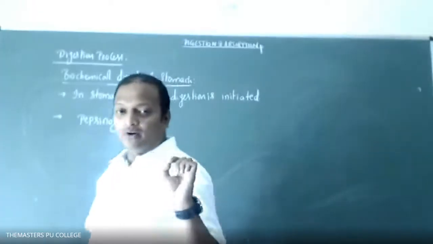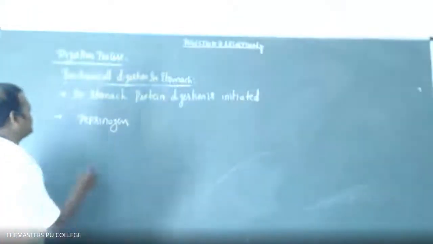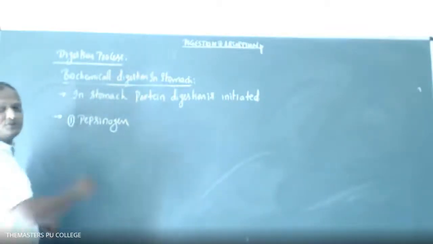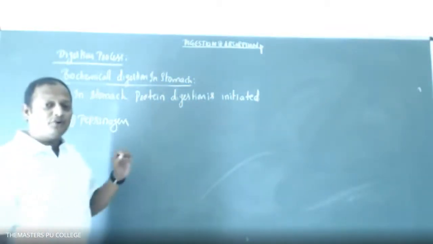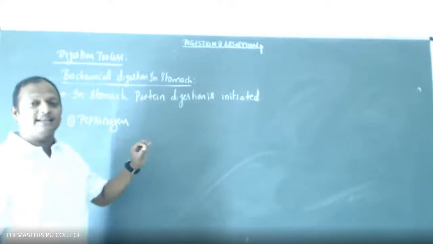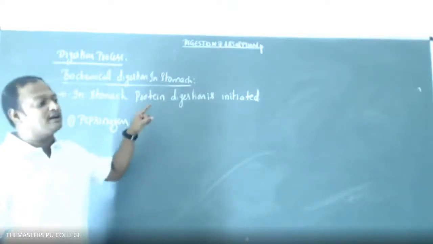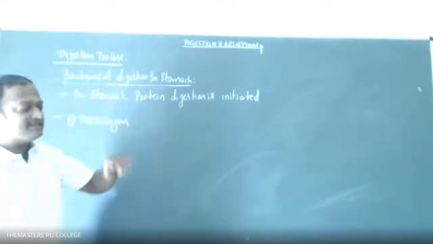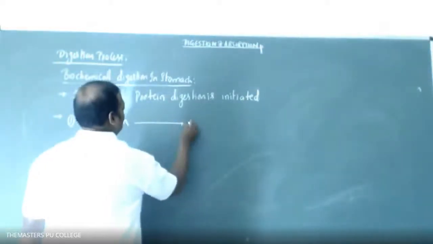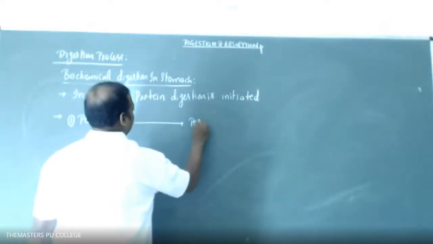So before going to protein digestion, what is the first reaction that takes place? Before protein digestion, inactive enzymes need to be converted into active enzymes with the action of HCl. Pepsinogen is converted into pepsin.